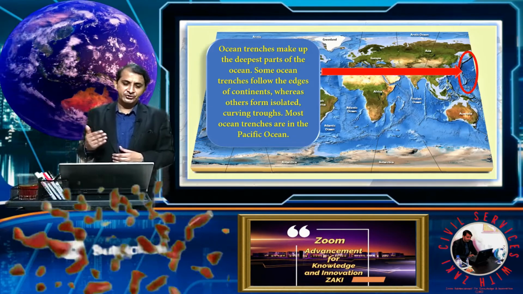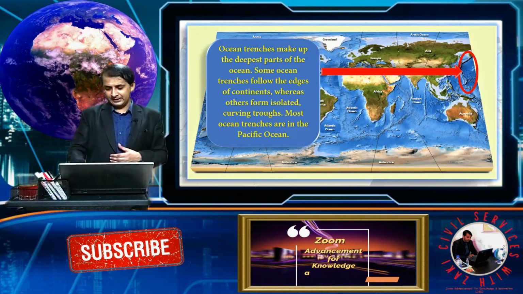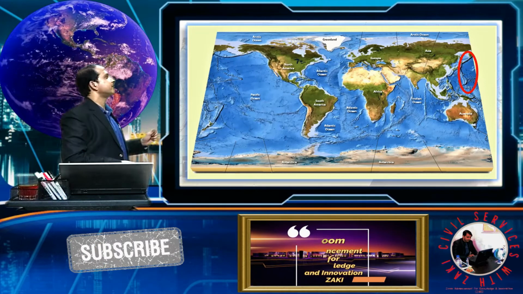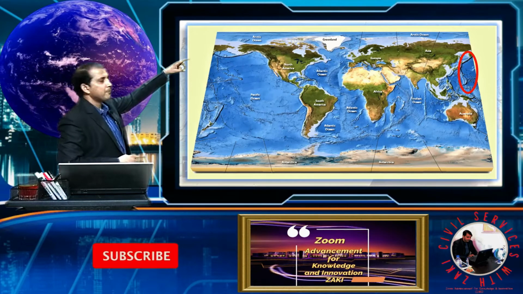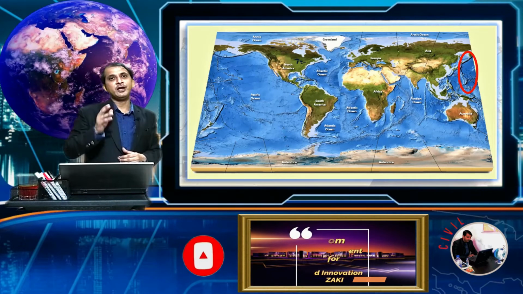Most ocean trenches are in the Pacific Ocean, from Japan to the Mariana Trench. The Mariana Trench is the deepest part of the earth, approximately 11 kilometers deep.